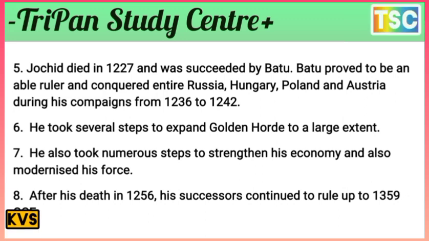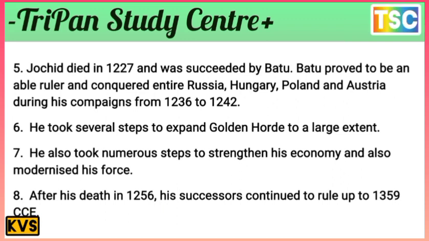Jochi died in 1227 and was succeeded by Batu. Batu proved to be an able ruler and conquered Russia, Hungary, Poland and Austria during the campaigns from 1236 to 1242.